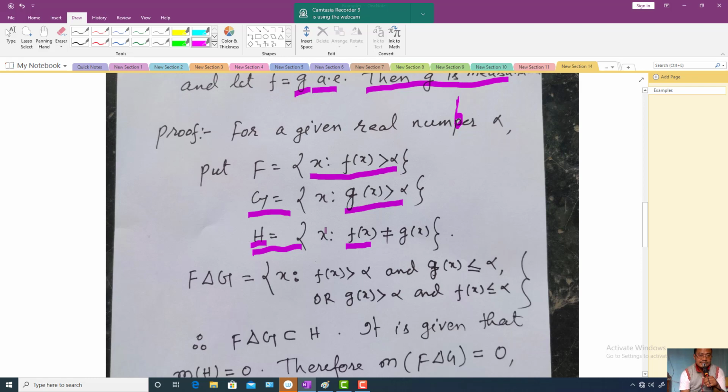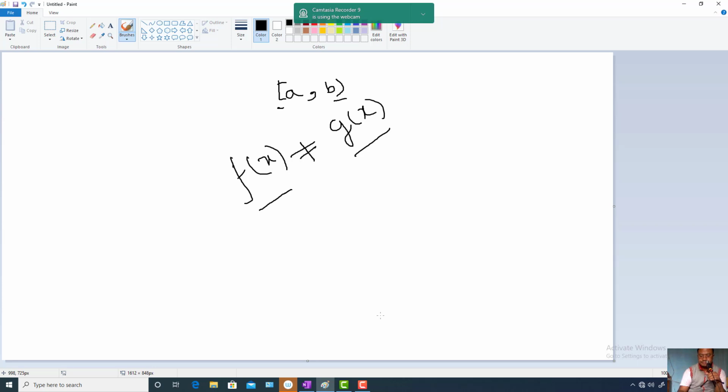Then what is the symmetric difference? Let us see, F symmetric difference G.